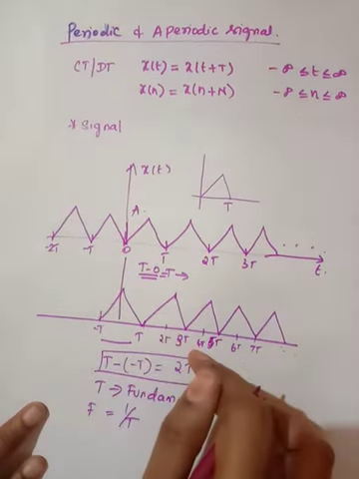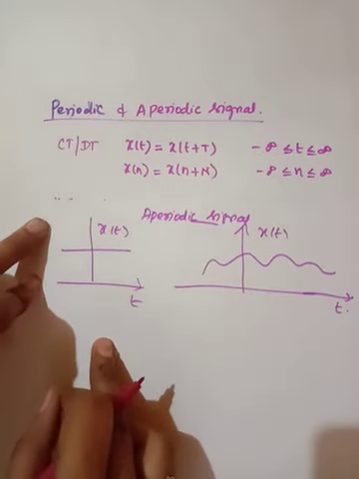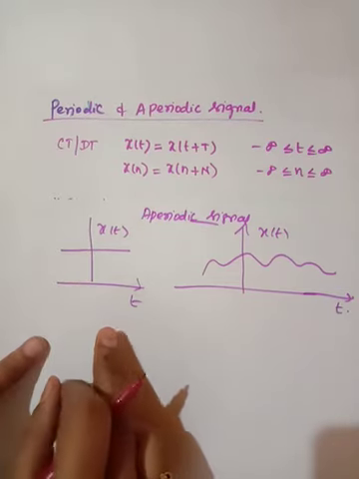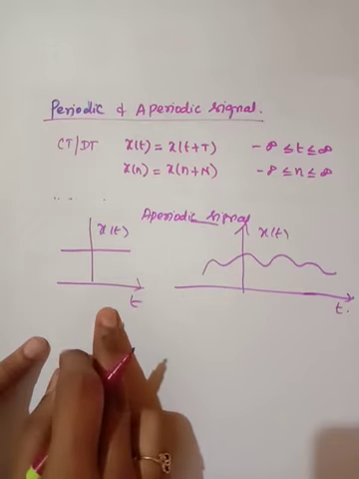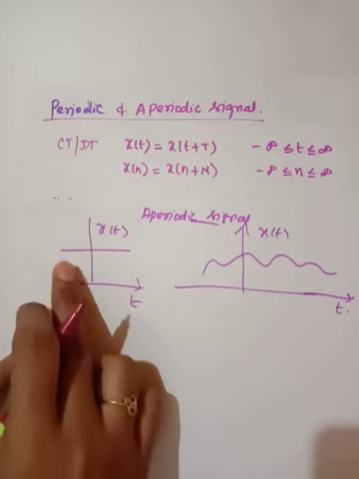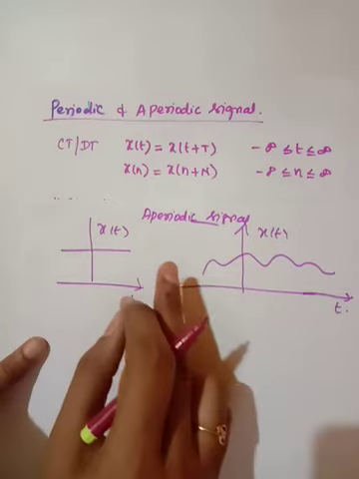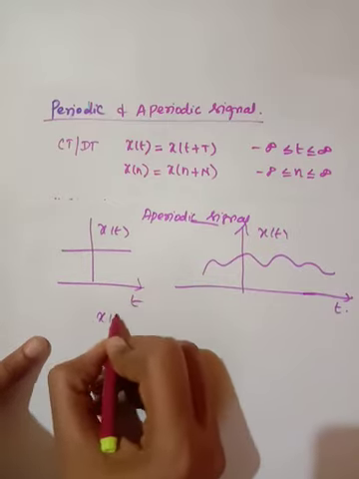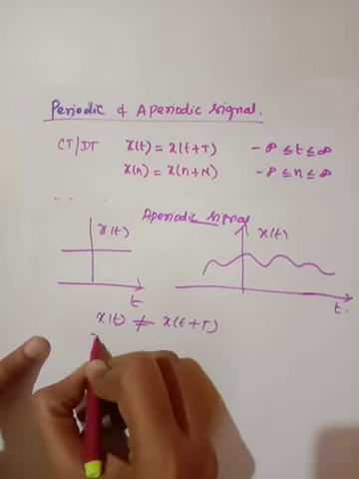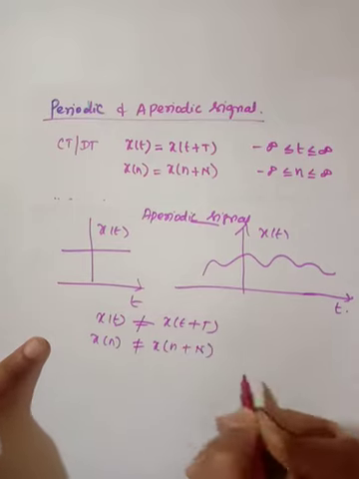This is applicable for the discrete case also. What we have seen is a periodic signal. The next case is an aperiodic signal. Any continuous time signal or discrete time signal is said to be an aperiodic signal if we are not able to determine its fundamental time period, that is, it is not satisfying the condition x of t equal to x of t plus t. Then the signal is said to be an aperiodic signal.